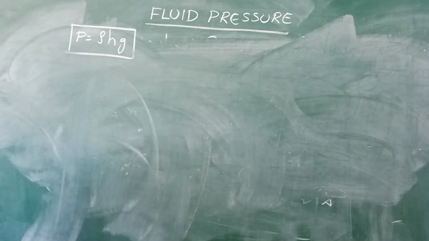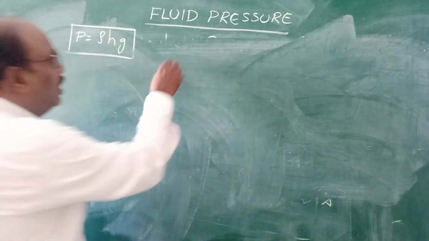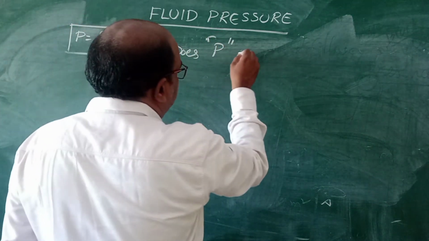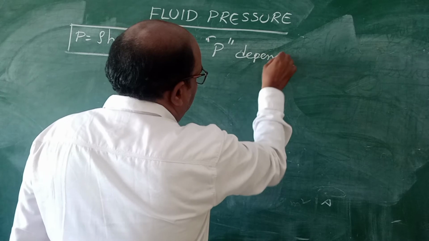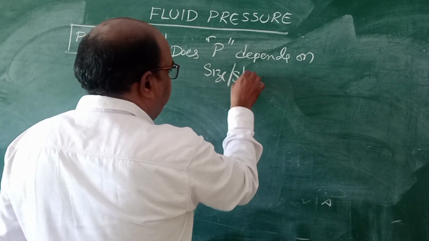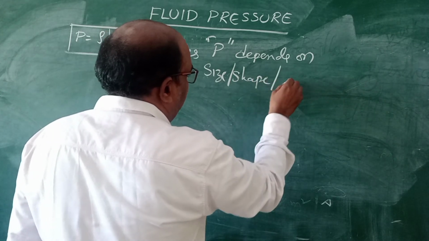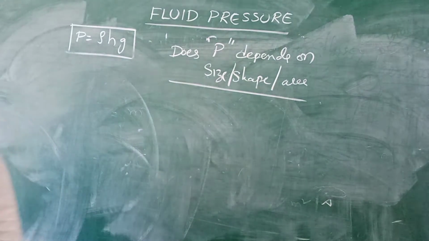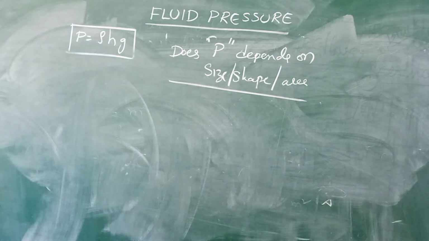Now, my question is, does fluid pressure depend on size, shape, and area?